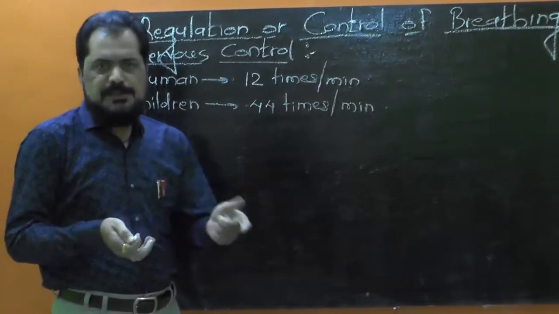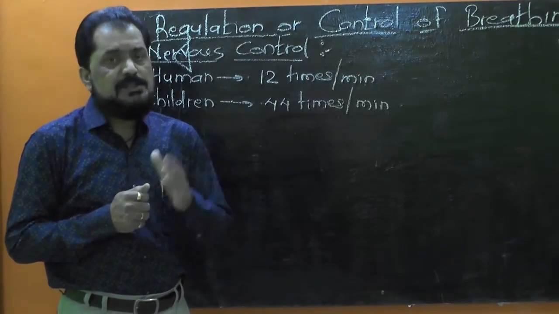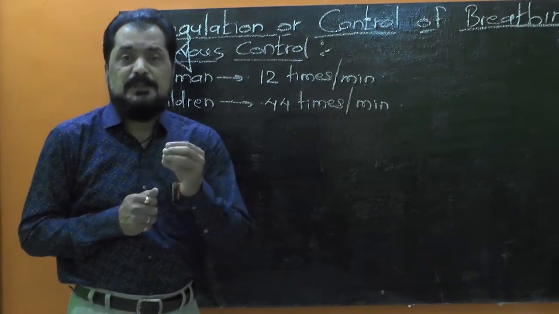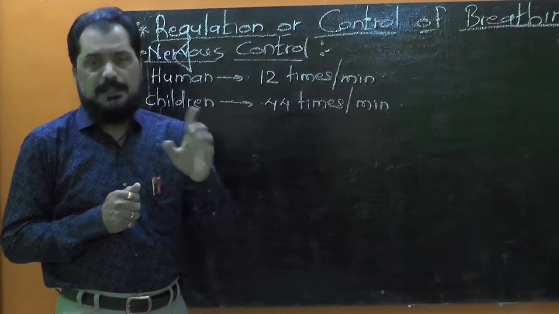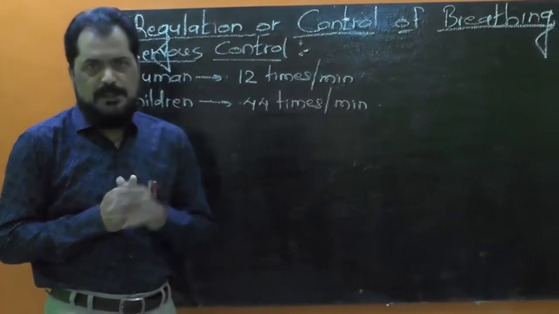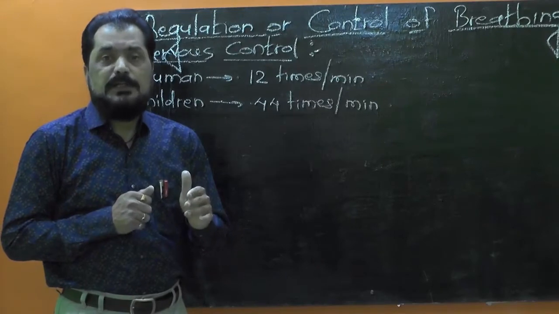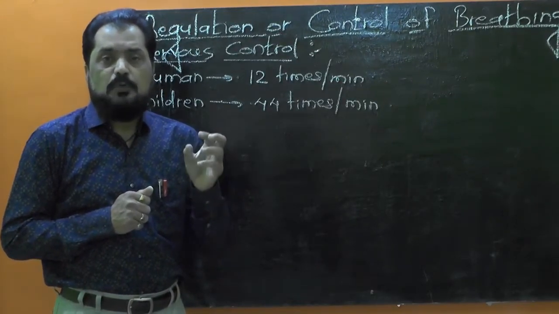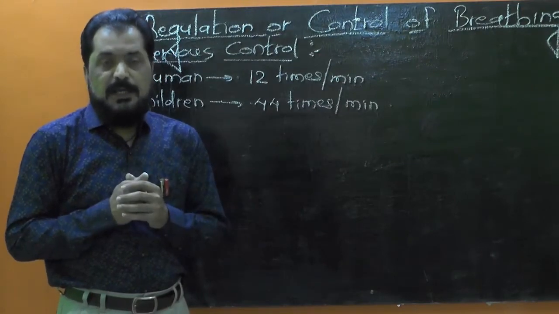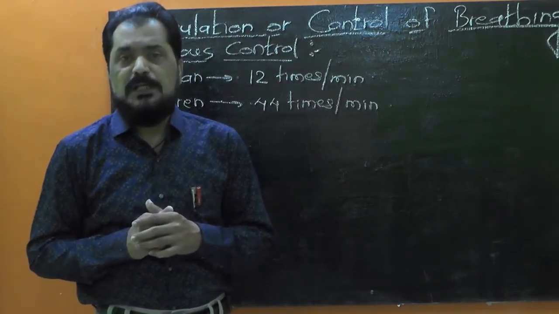Now I said just now that normal steady breathing is an involuntary act, and this breathing act is controlled by different groups of neurons, different groups of nerve cells present in different parts of the brain, especially in the medulla oblongata and pons varolii of the brain. Let me explain. The process of normal breathing is controlled with the help of certain groups of neurons, that is nerve cells, present in these two parts of the brain, the medulla oblongata and pons varolii. And these groups of neurons